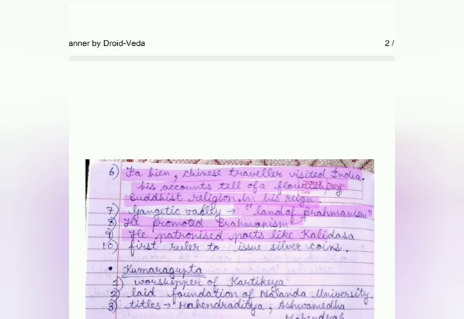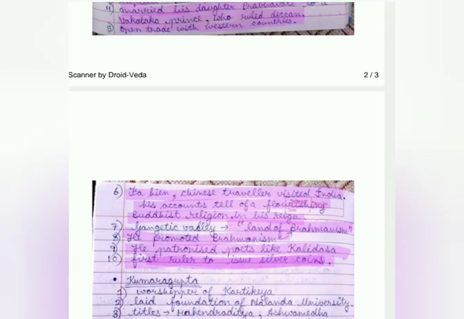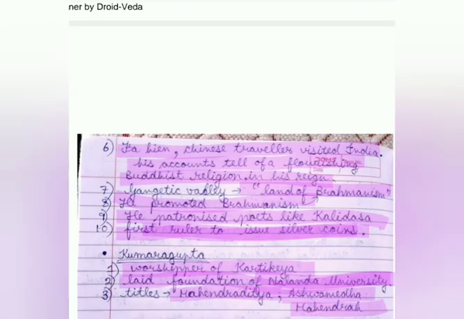He patronized poets like Kalidas, and was the first ruler to issue silver coins. Now comes Kumar Gupta. He was a worshipper of Lord Kartikeya and laid the foundation of Nalanda University. So these are the two most important points about Kumar Gupta. He got the titles of Mahendraditya and Ashwamedha Mahendra because he performed the Ashwamedha Yajna.